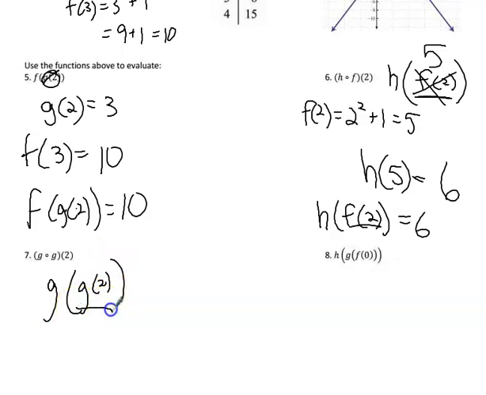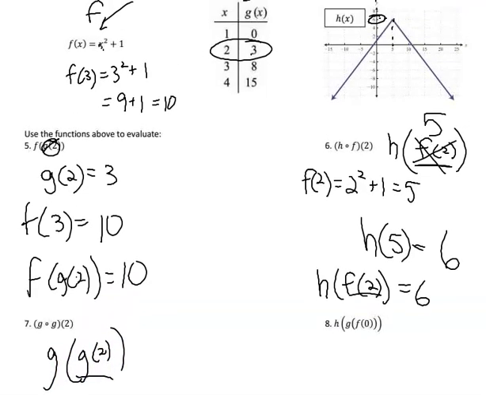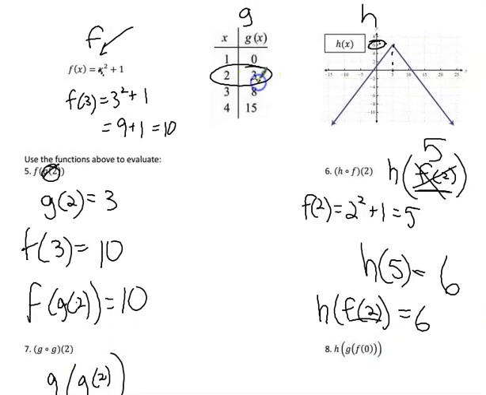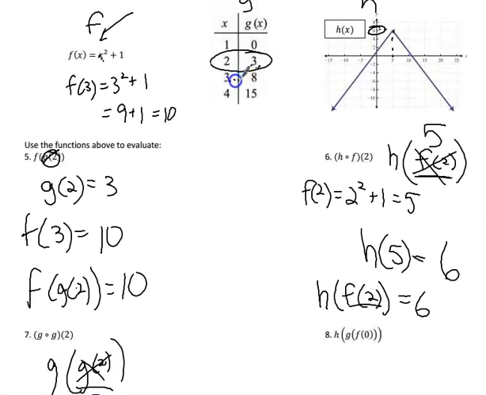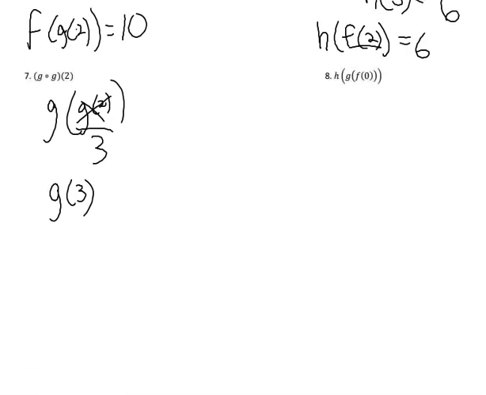So I got to find out what g of 2 is first. So let's go back, scroll up here. Oh, g of 2 is already circled. It's 3. So this right here becomes a 3. So the answer to this problem is, what's g when you go to 3? When you go to 3, you get 8. So g of 3 is 8. So that means g of g of 2 is 8.